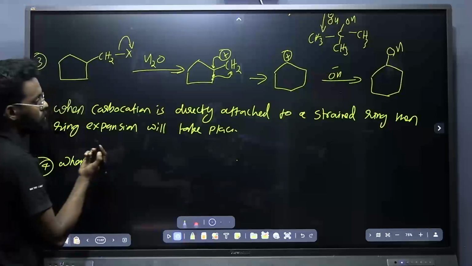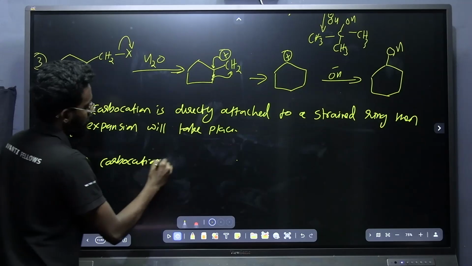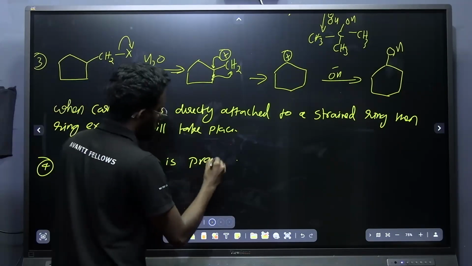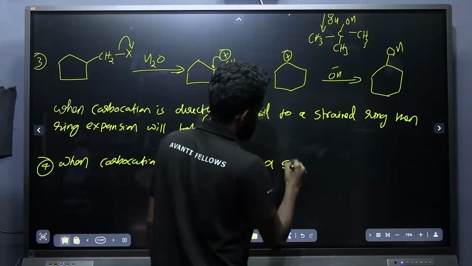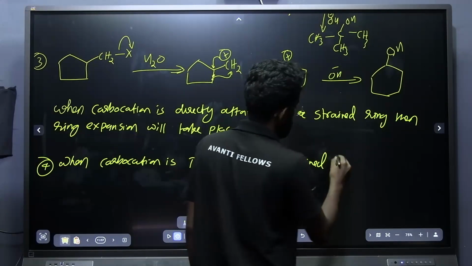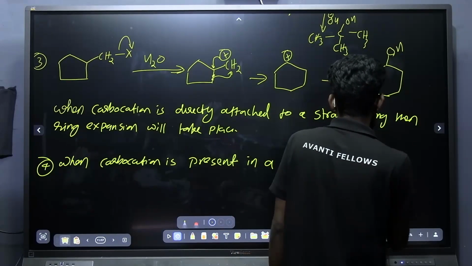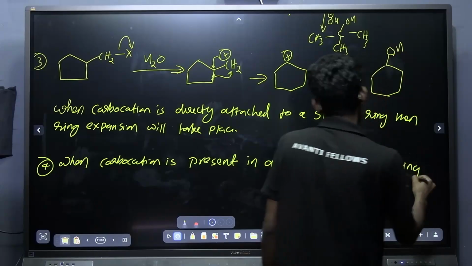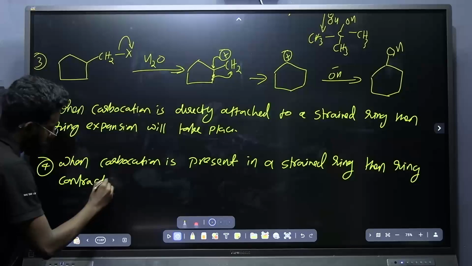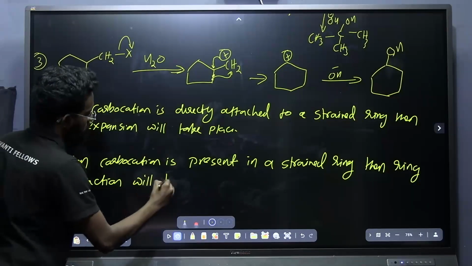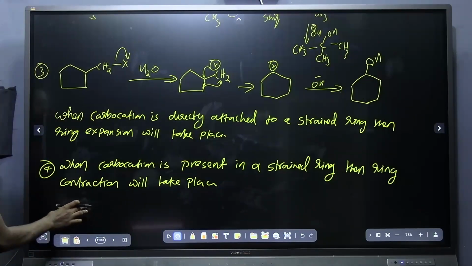When a carbocation is present in a strained ring, then ring contraction will take place. These are the two important points you have to note down.